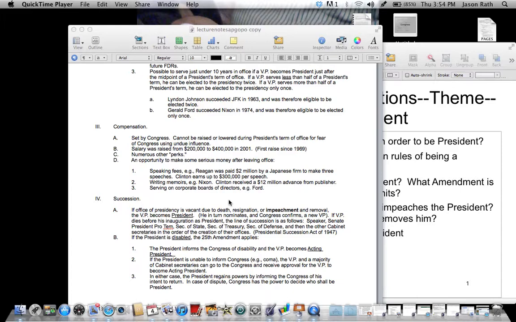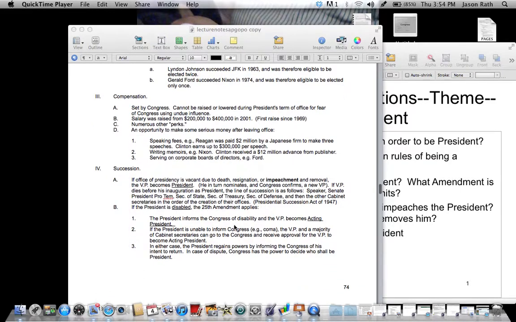You are set for life if you are president. So these are just some things. Succession, I'm not going to get into great detail here with you, but remember, impeachment means removal from office. But let's say if the president dies, then the vice president takes over. That's the succession. If the vice president dies, then the next person in line for succession is the Speaker of the House. So it goes president, vice president, Speaker of the House.